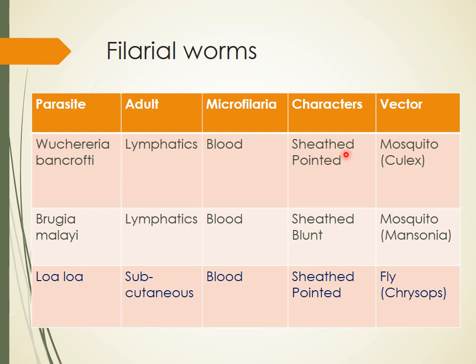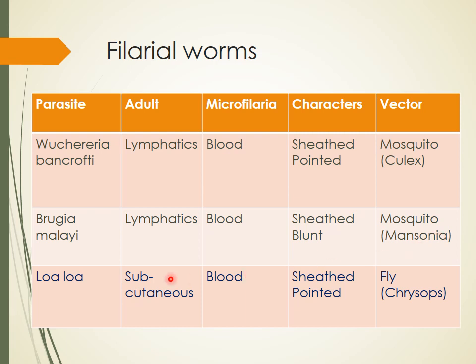The microfilaria has a sheath. Here the tail is pointed and here the tail is blunt. The vector for this is mosquito. Mostly it is Culex, though it may be transmitted by other mosquitoes also, like Anopheles. And here it is Mansonia. The type of mosquito is different.